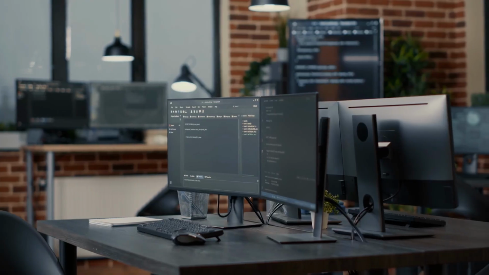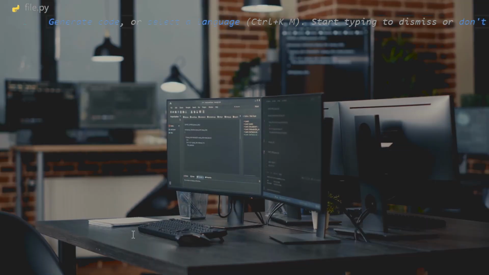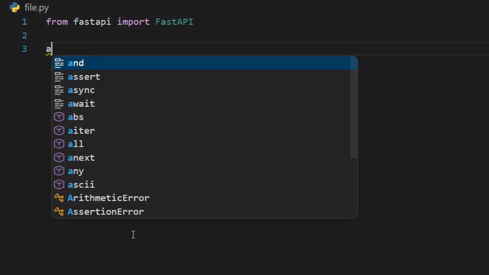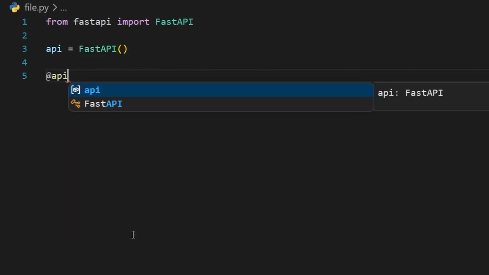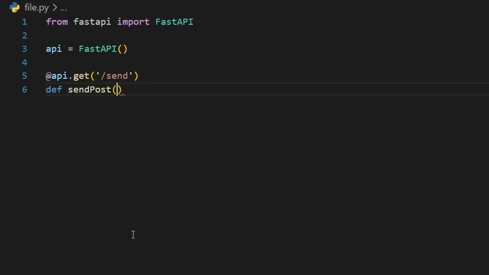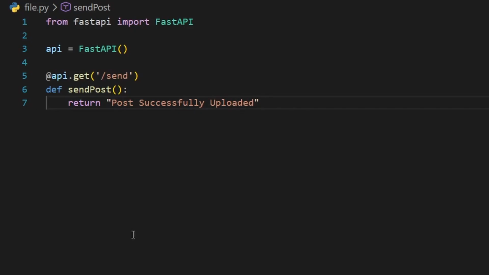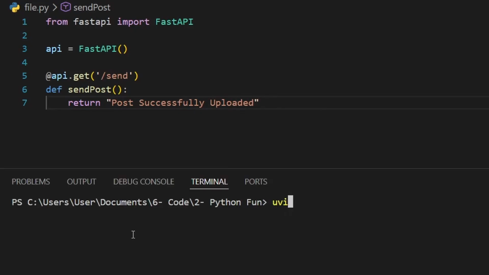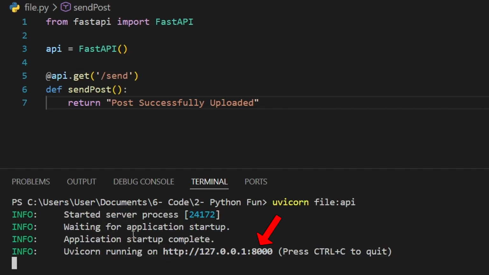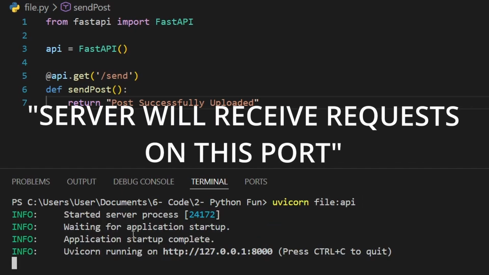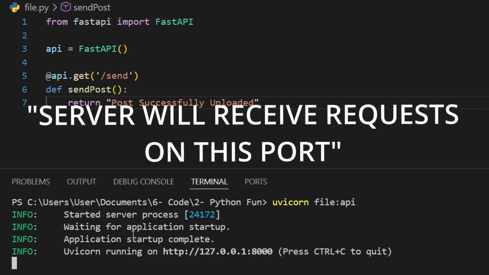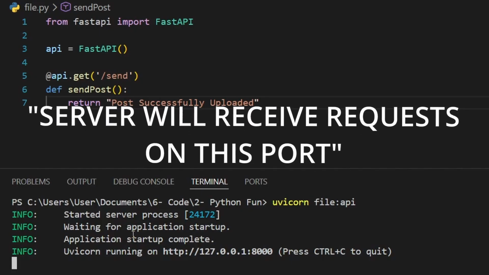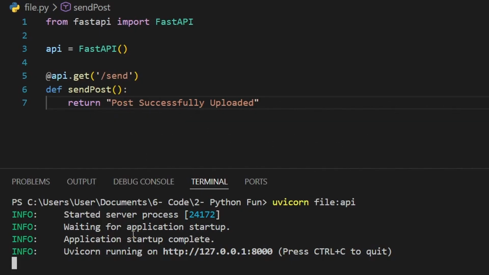Now, what's the point of theoretically explaining an API without actually showing you how to write one? So here's a small example in Python. We are using Python FastAPI, and what you need to understand is the following. We will first run our server, and let's consider this server as Instagram servers, and you want to upload a post there. Now the server is running on port 8000. That means the server expects to receive requests on that specific port, so it will listen to incoming traffic there.